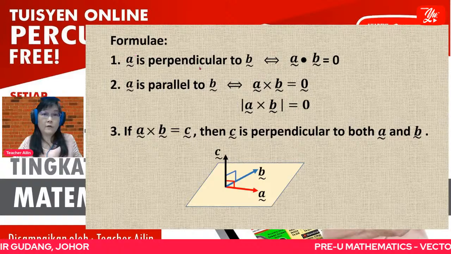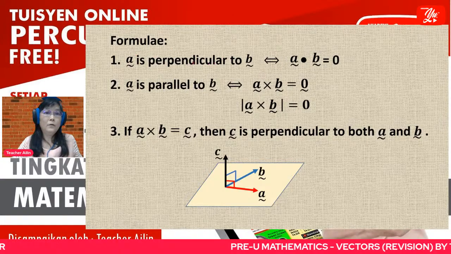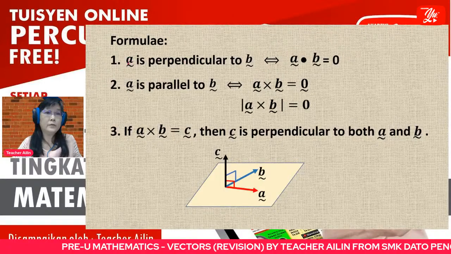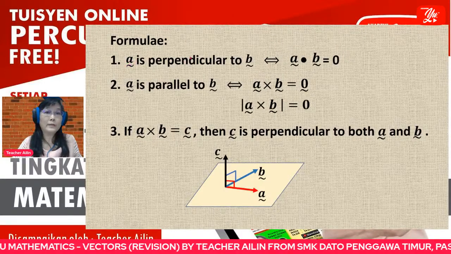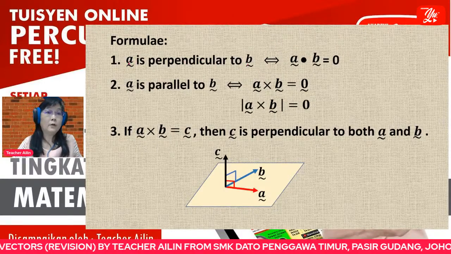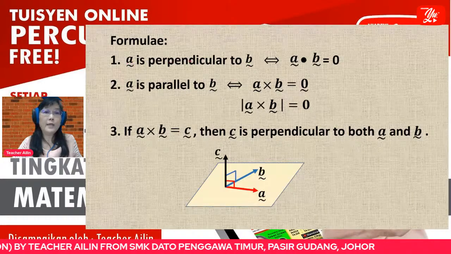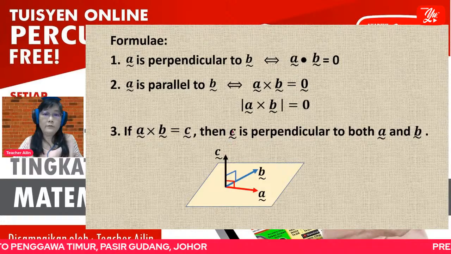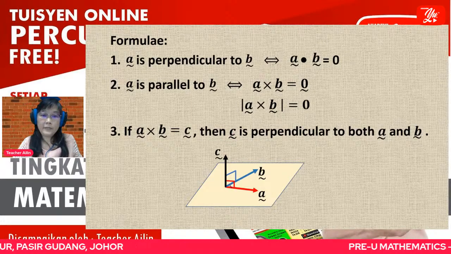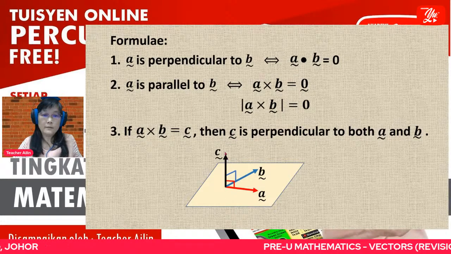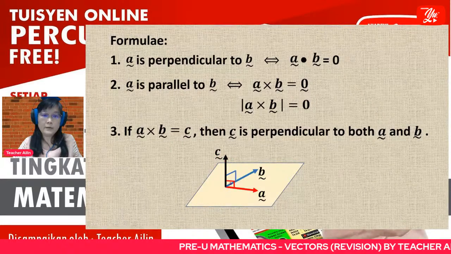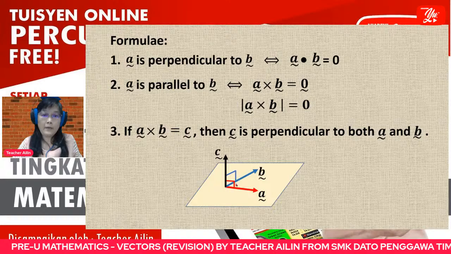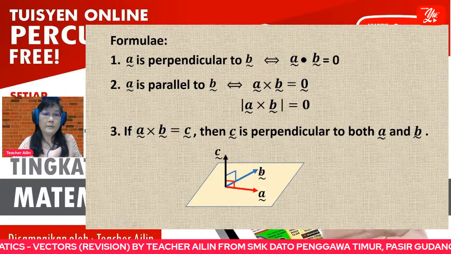This is different from number 1. Number 1, it is also perpendicular, but we compare vector A and vector B. A is perpendicular with B, then we use dot product. For this one, we compare C with the other two vectors.